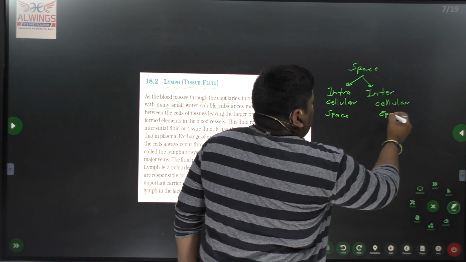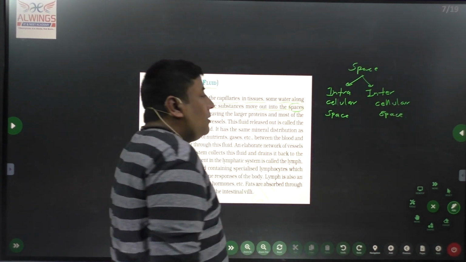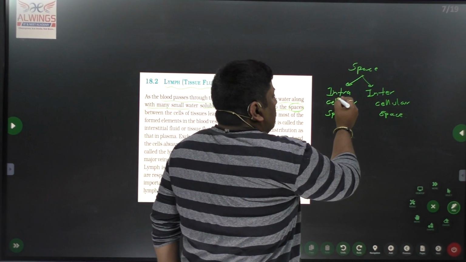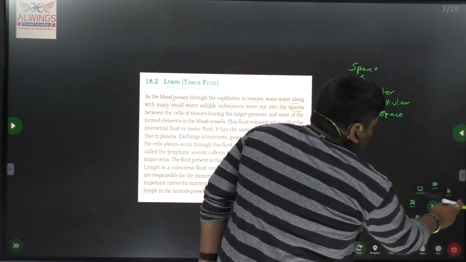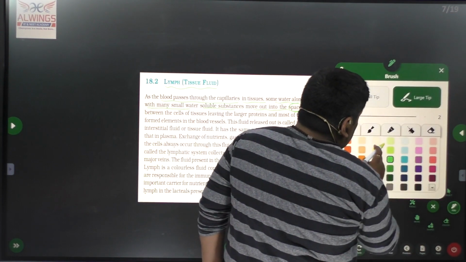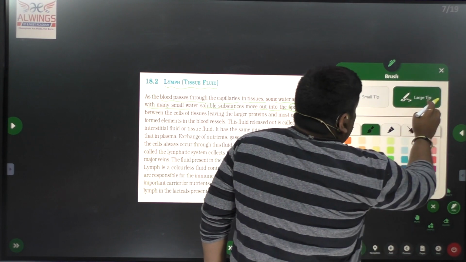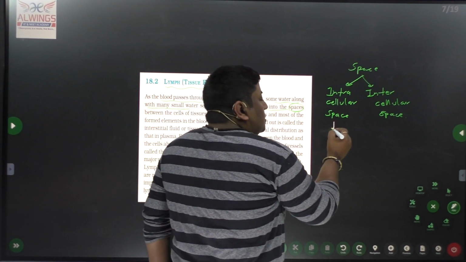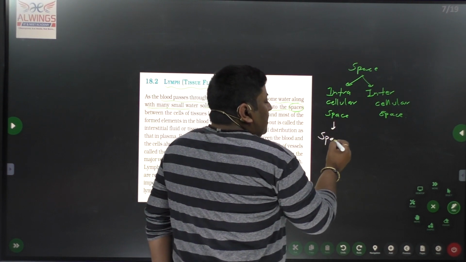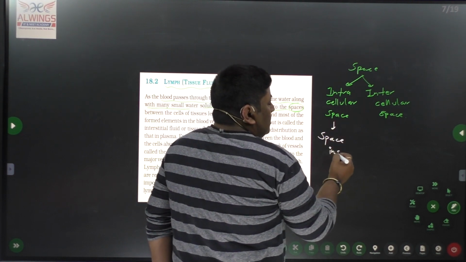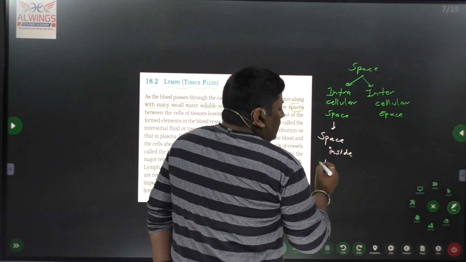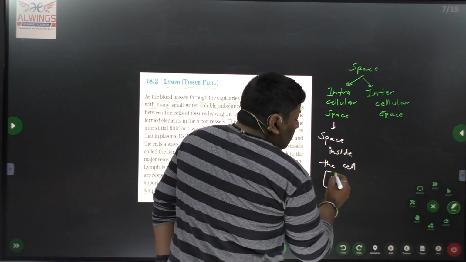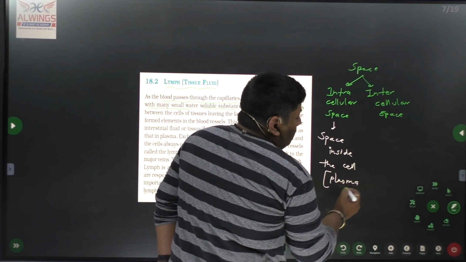Now, what is the meaning of intracellular? Intracellular space is the space inside the cell, or inside the plasma membrane.